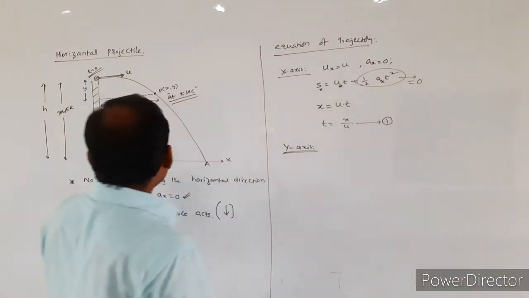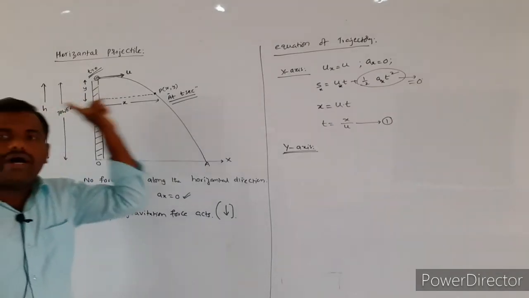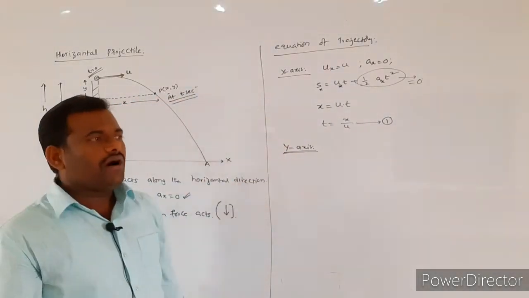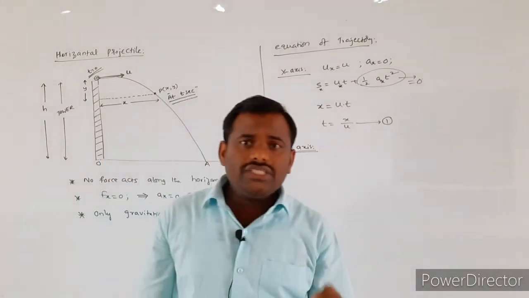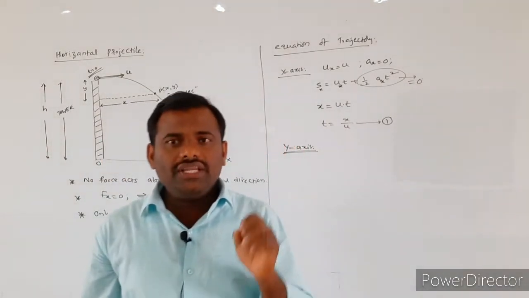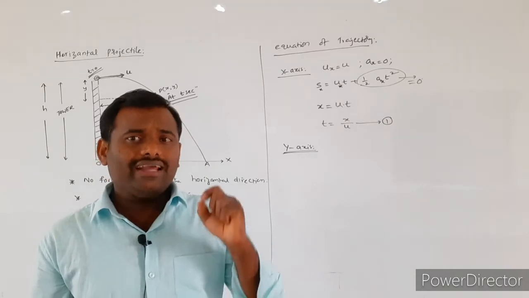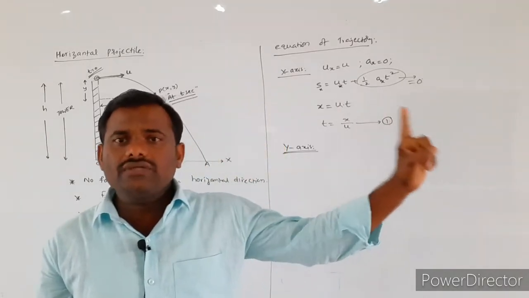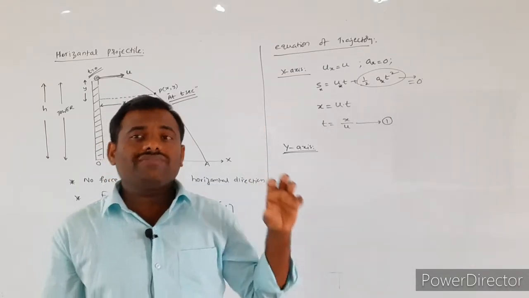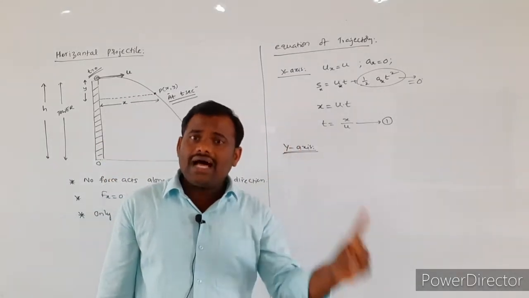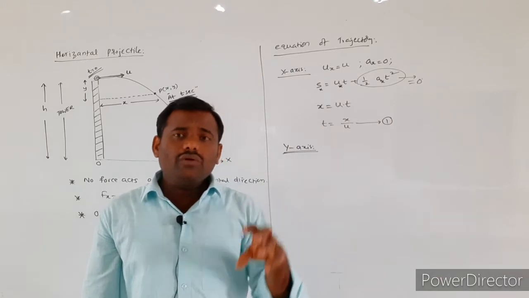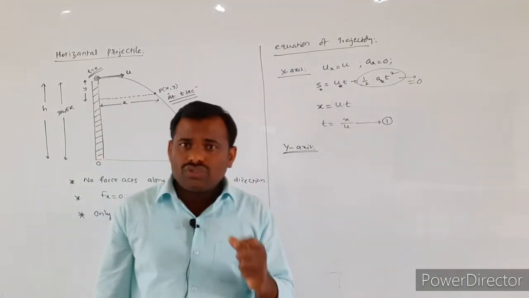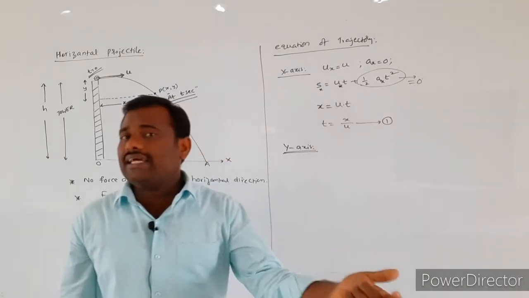So, the object will be projected horizontally. Horizontally means the initial motion will be confined to the x direction only. The initial motion of the object will be in which direction? Along the x-axis. If the initial motion of the object is along the x-axis, is there any motion present along the y-axis?